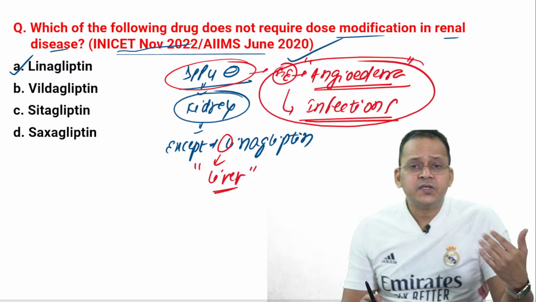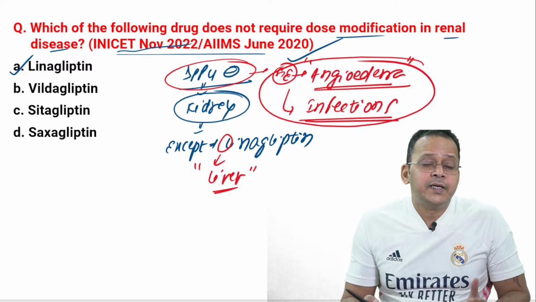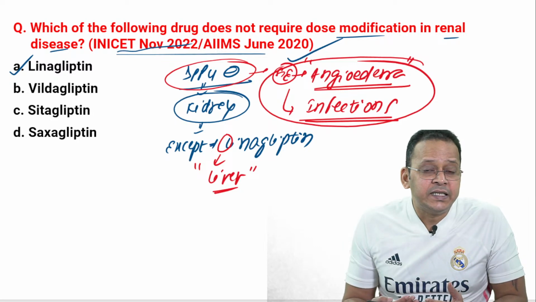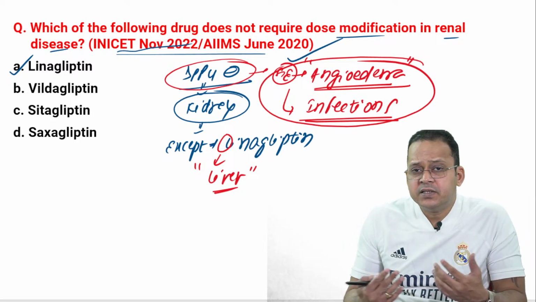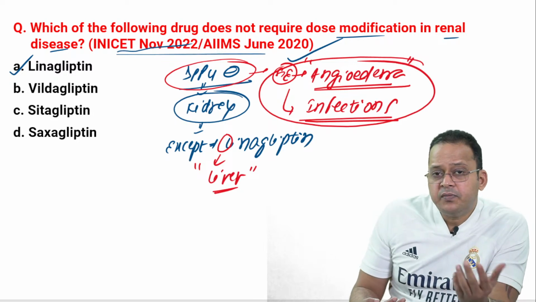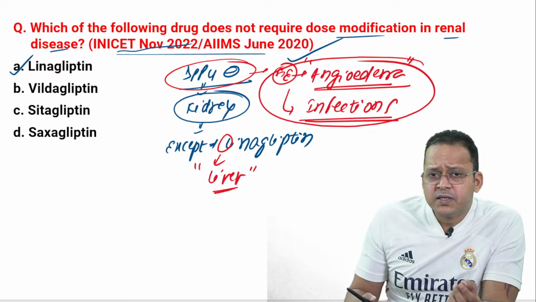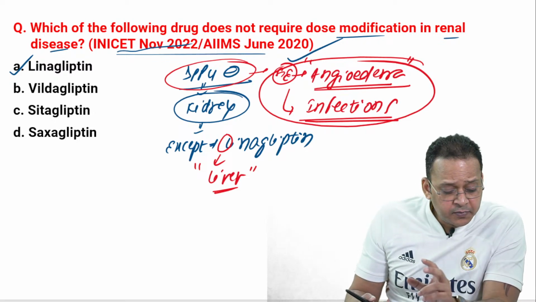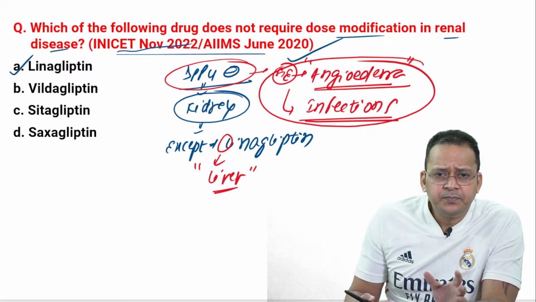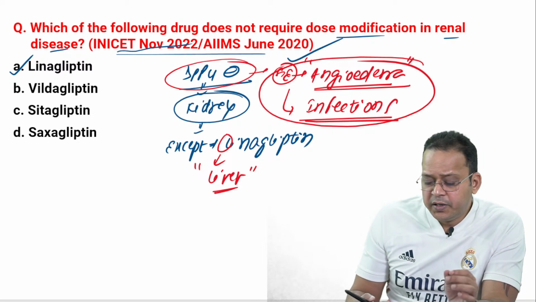Because the use of these drugs is on the rise. They are being prescribed because a lot of people, the purchasing power parity in India is increasing. People, the salaries are rising, so they can afford costlier drugs nowadays. So DPP-4 inhibitors, oral drugs, ये बहुत commonly prescribe हो रहे हैं आजकल. So ये दो side effect हैं जो आप पूछ सकते हैं. Pancreatitis होगा, all of them can cause pancreatitis, but mostly they'll ask MCQ on angioedema or infections.